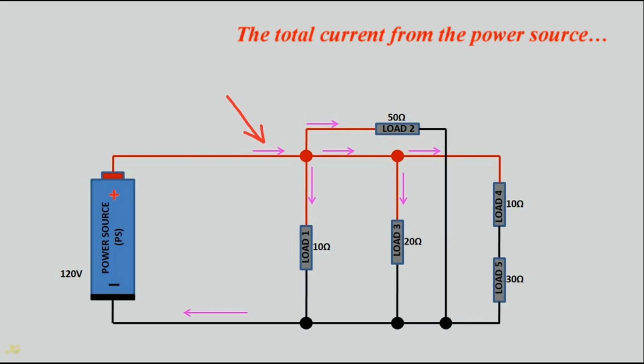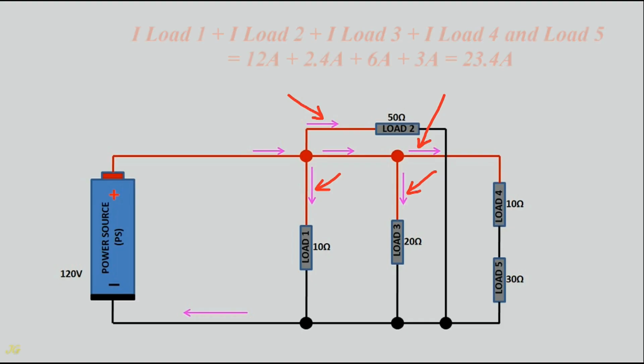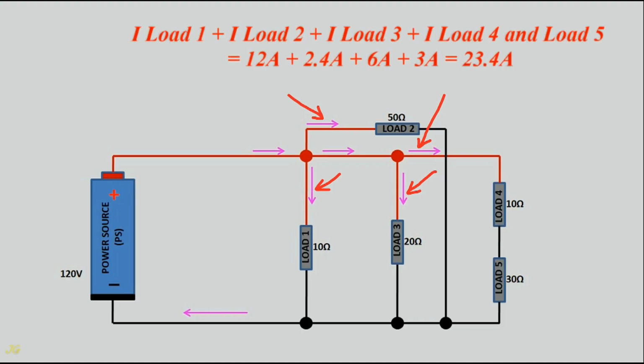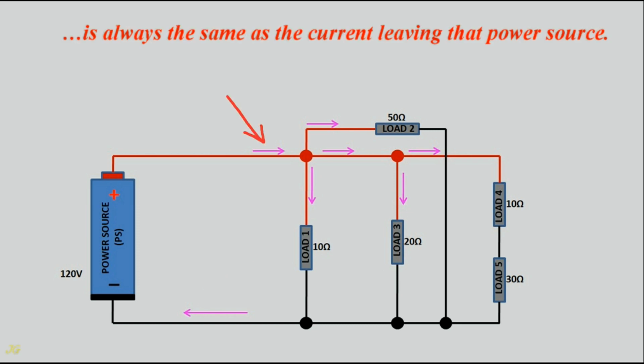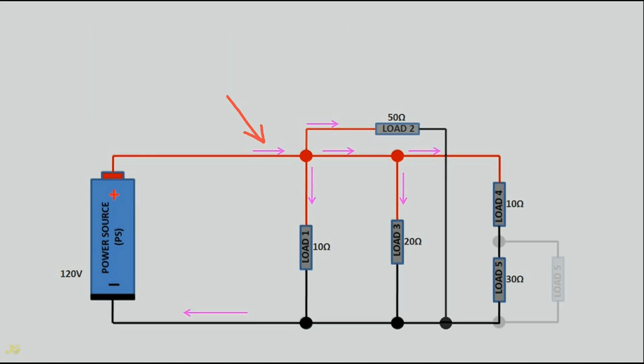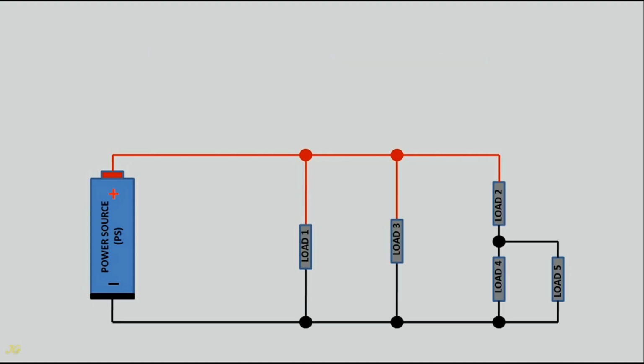The total current from the power source is the sum of the currents of each load, and is current load 1 plus current load 2 plus current load 3 plus current load 4 and load 5, equals 12 amps plus 2.4 amps plus 6 amps plus 3 amps, equals 23.4 amps. The return current to the power source is always the same as the current leaving that power source. More complicated calculations occur when we mix the same loads in the circuit, as shown in the example drawing.